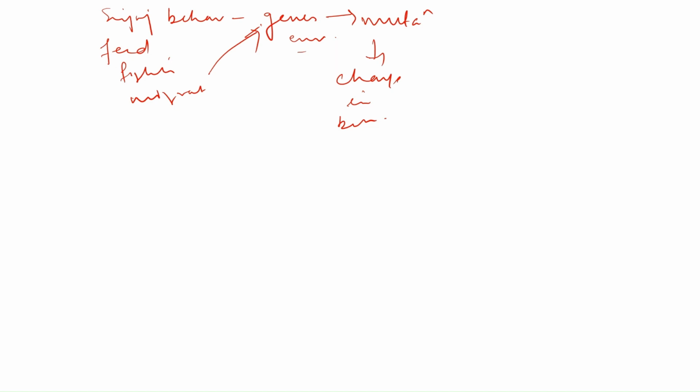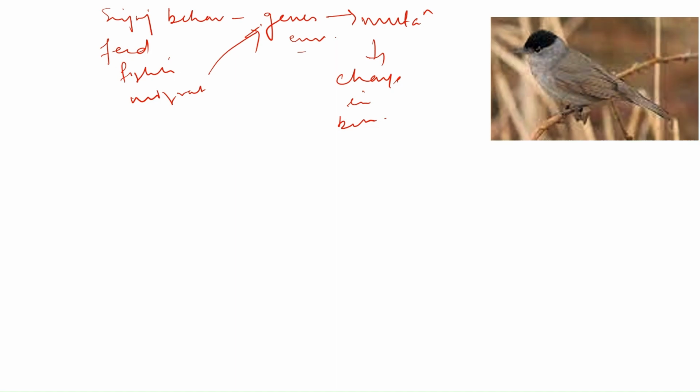So for this, we have another story of a bird known as black caps. Why are they known as black caps? Because from the image you can see they have a black region on their head. Before the 1950s, there were no black caps in Britain during the winter season. After the 1950s, people noticed that the number of black caps increased in Britain during winter.